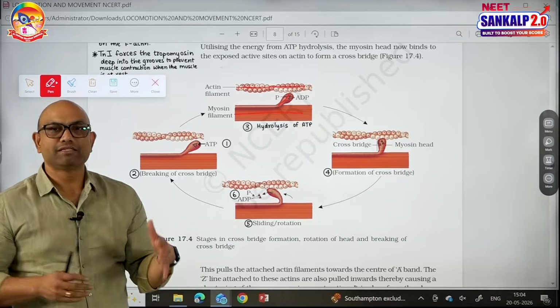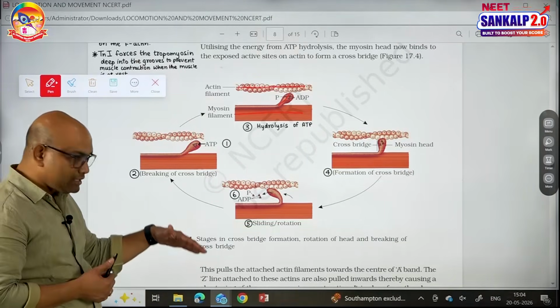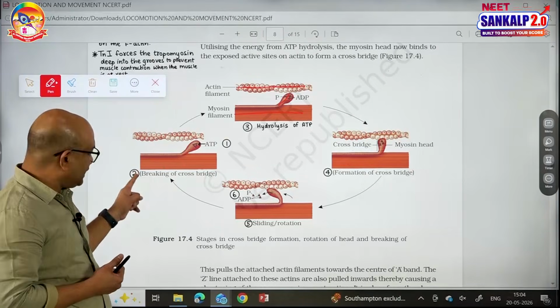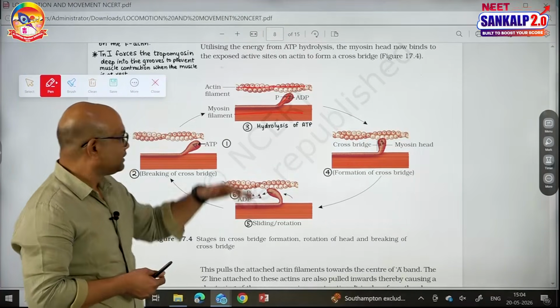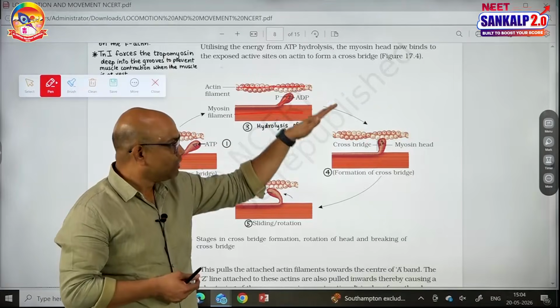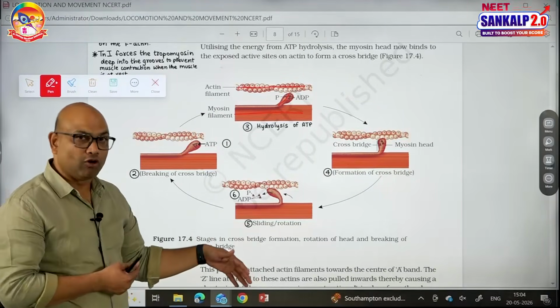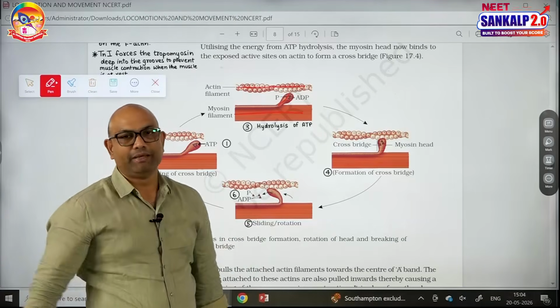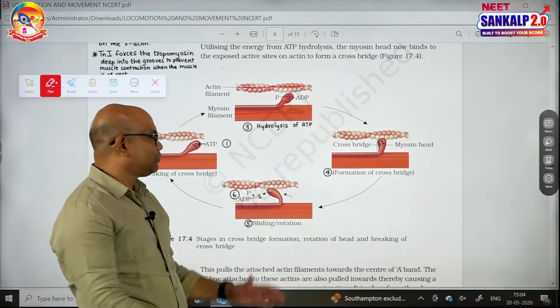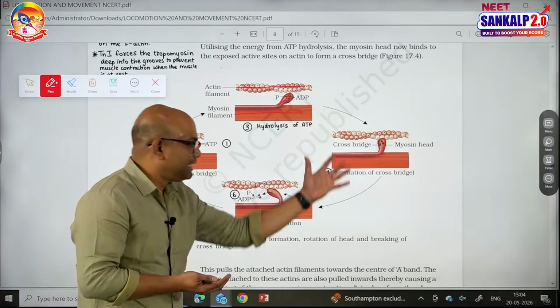Remember these 6 events in sequence, guys. The first event is binding of ATP, the second event is breaking of the cross bridge, the third is hydrolysis of ATP, the fourth is formation of the cross bridge, the fifth is sliding or rotation, followed by the detachment of ADP. So these are the events related to one contraction cycle that are explained in this picture.